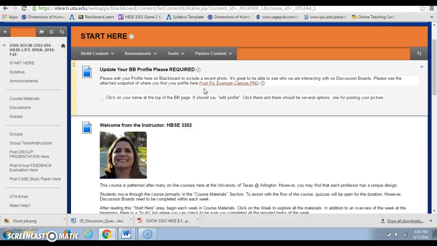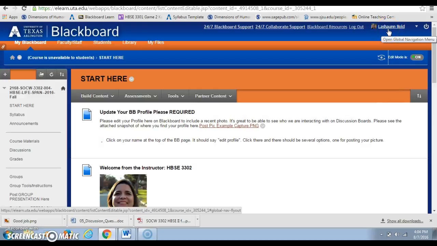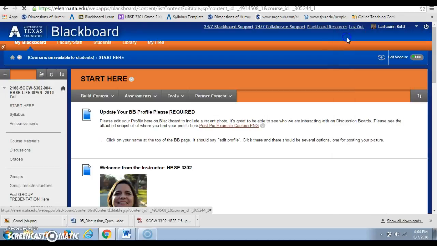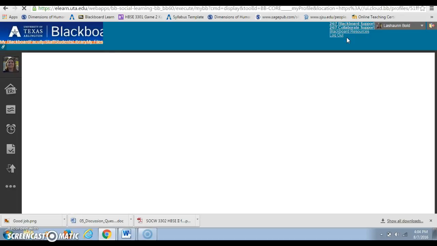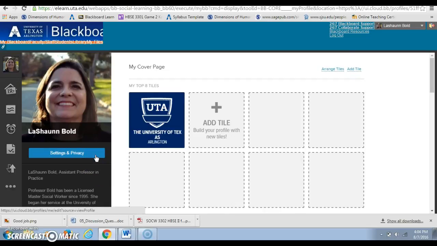One of the first things I would like for you to do is be sure that you update your Blackboard profile. This is required, and I will continue to ask you for it. Please read the instructions here on how to update your Blackboard profile. If you look way up here to the right, see where I'm pointing to my name there? There's a little square there with my picture on it. If I click on that picture, it's going to give me some choices, and then I click on that picture again, and it's going to take me to my settings, and that is where you can upload your picture and do your cover page and all of that. But I really require that you do that in this class.